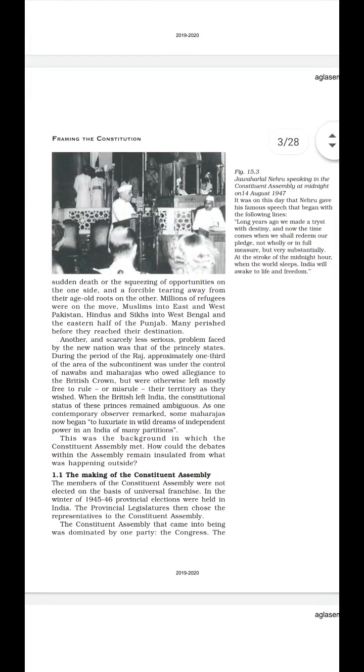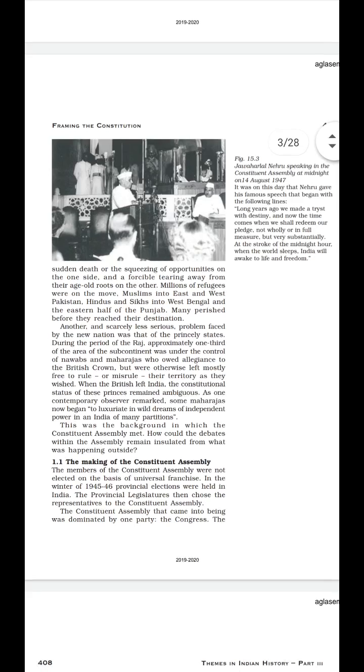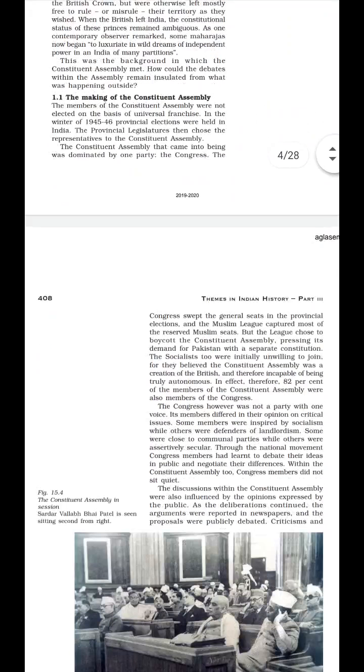Clear? Now we will move on to our next topic, that is the making of the Constituent Assembly. Here, the members of the Constituent Assembly were being chosen. But on what basis? On the basis of the provincial elections of 1946. Clear?